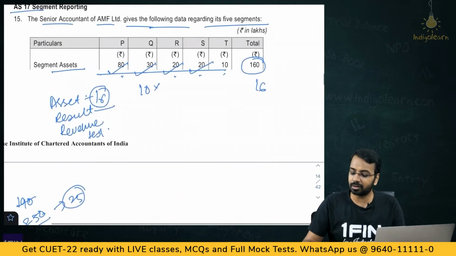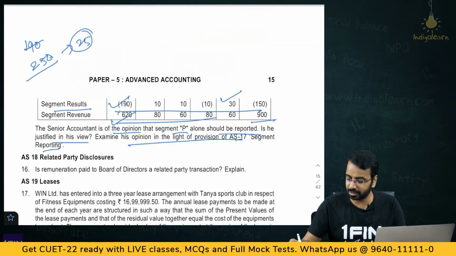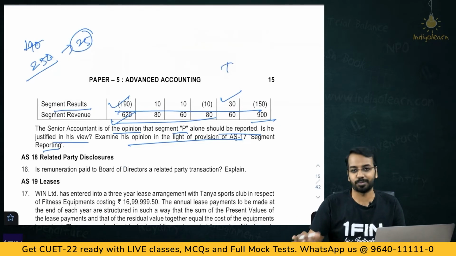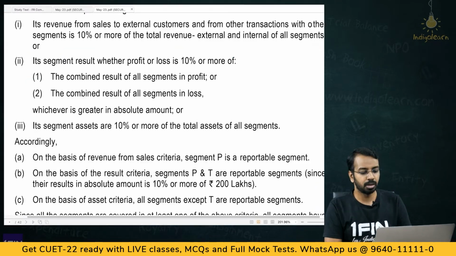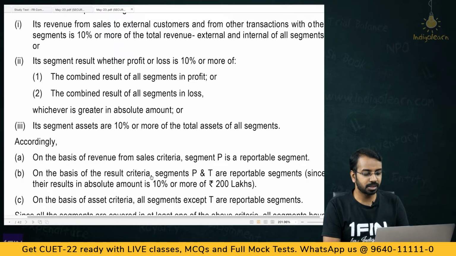So, based on the asset testing, PQRS is reportable. Based on segment result, T is also reportable. Hence, all segments are reportable segments. On the basis of revenue, P is reportable, that is what you have calculated. On the basis of result, P and T, and on the basis of asset criteria, all segments except T are reportable.